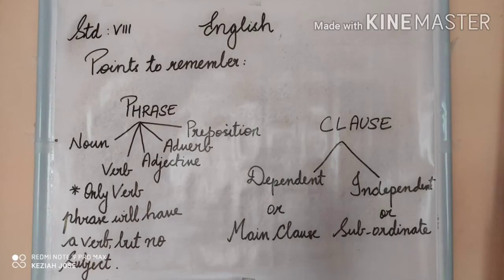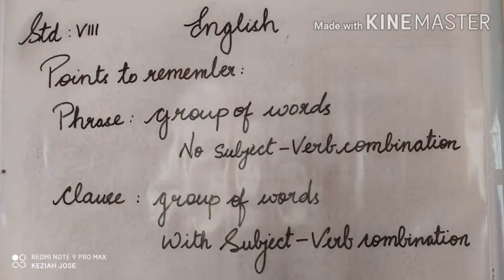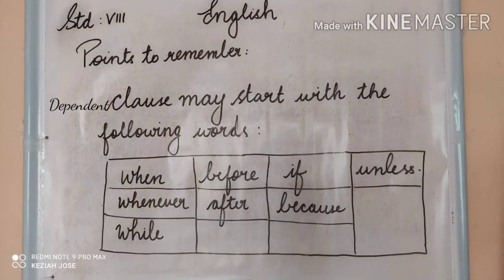So here is what we studied today. We studied about clause and the different types. So there are two types of clause: independent clause, which is also known by the name main clause, and dependent clause, which is known by the name subordinate clause. Then we studied what is a phrase and what is a clause. A phrase is a group of words with no subject and verb combination, and a clause is a group of words with subject and verb combination. Usually, a dependent clause will start with the following words: when, whenever, while, before, after, if, because, or unless.